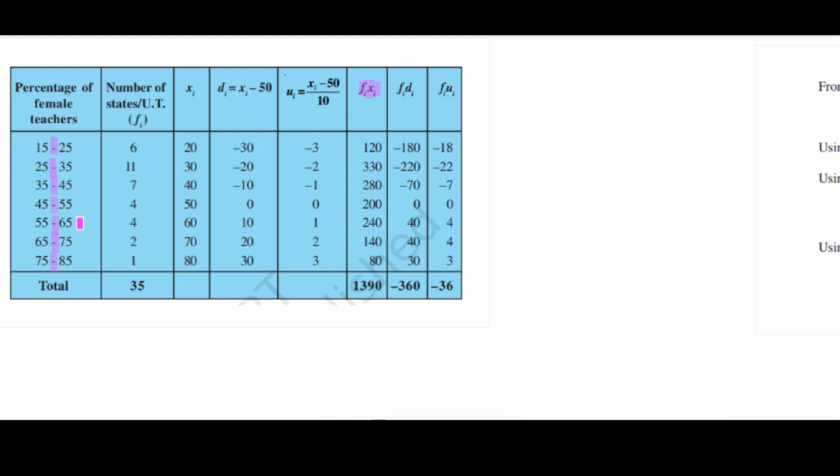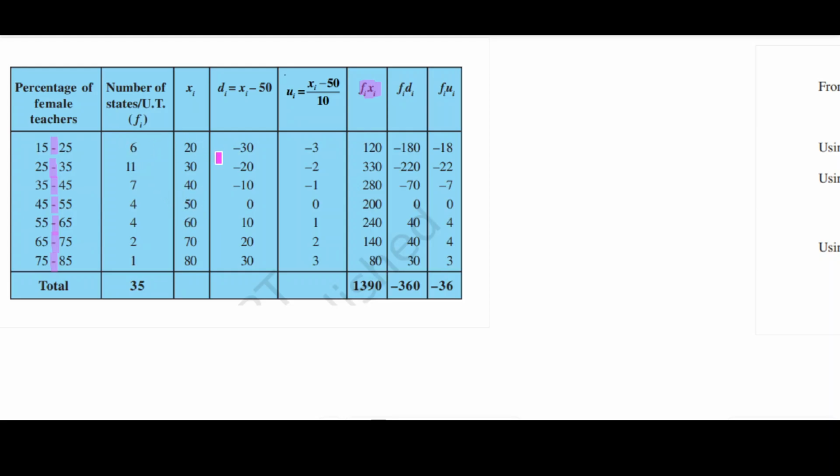that means here because we are using a mid value, that means mean value, average value, because we cannot find that directly, because it is grouped data. So we need the mean value, the average value of each interval. So if we multiply, because here 20 is the notation for percentage of female teachers, but in 6 states like that. See, one state 20, in the same way 6 states for 20, 11 states for each 30, for each 40.